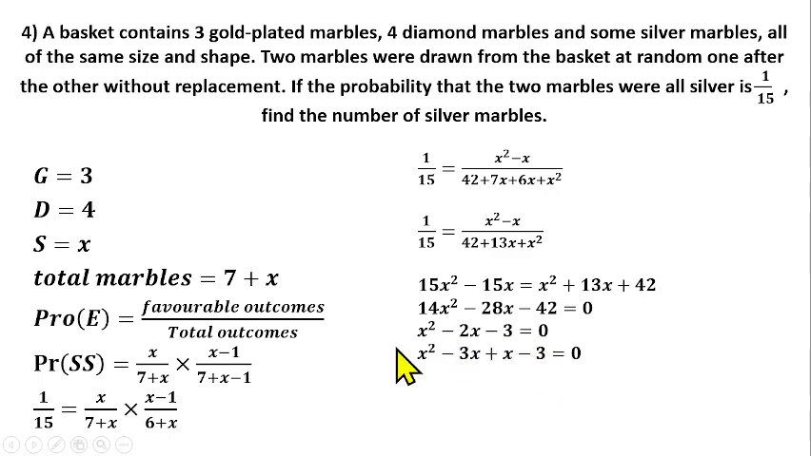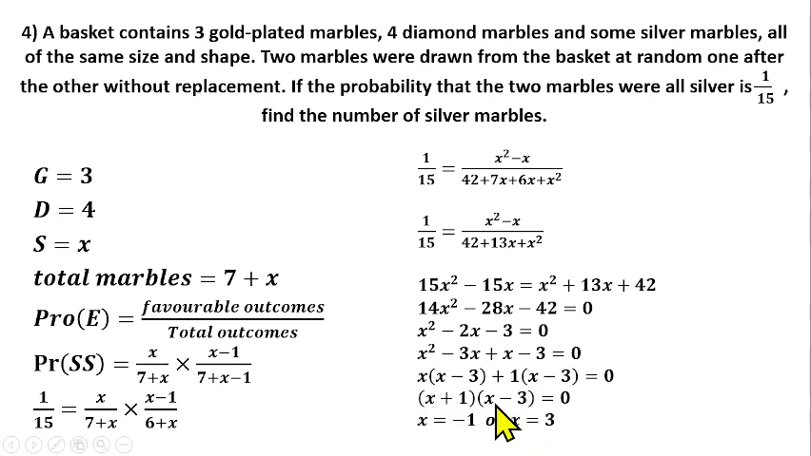I believe you understand how to solve a quadratic equation. We can factorize this. x is common, so you have x into x minus 3. Plus 1 is common here. You have plus 1 into x minus 3 equals 0. So you have x plus 1 into x minus 3 equals 0. In this case, x will be equal to minus 1, or x will be equal to 3 here.